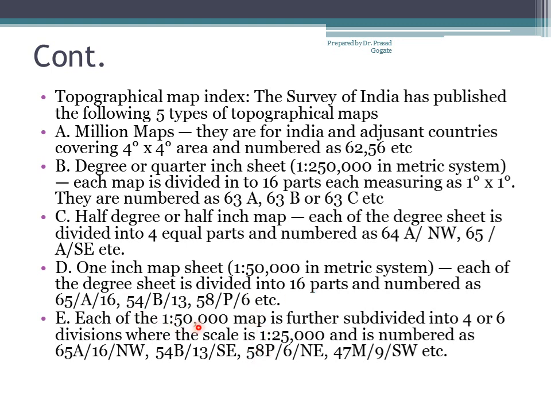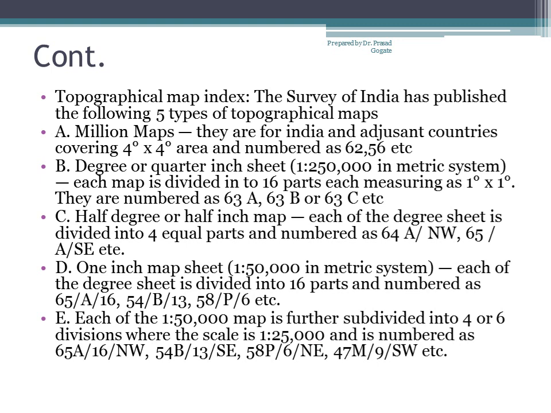In the metric system, there is further classification: this 50,000 map is divided into 4 parts, just like we cut an apple depending upon the number of persons. So I divide this map into 4 parts, or I divide the map into 6 parts, where the representative fraction will be 1:25,000. This may seem difficult for you to understand, but don't worry, I will go to the next, and when we have the interactive session we will clear it.